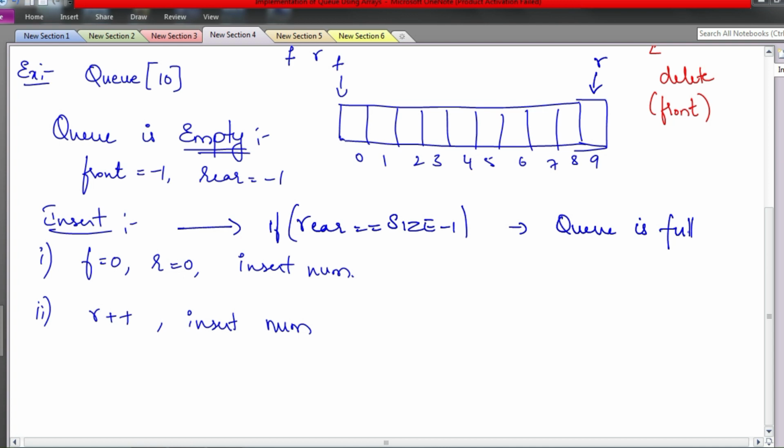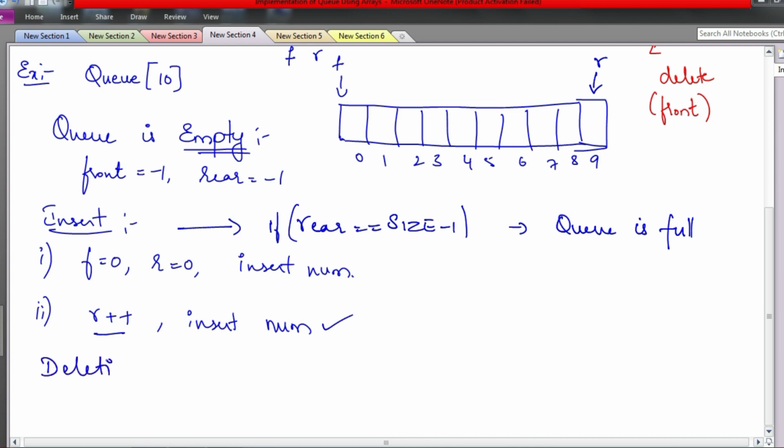So if it is not full, then check whether both are -1. It means it is empty. If it is empty, you have to increment both and insert the number. If it is not empty, then increment only the rear variable and insert the number. This is for insertion. Okay.